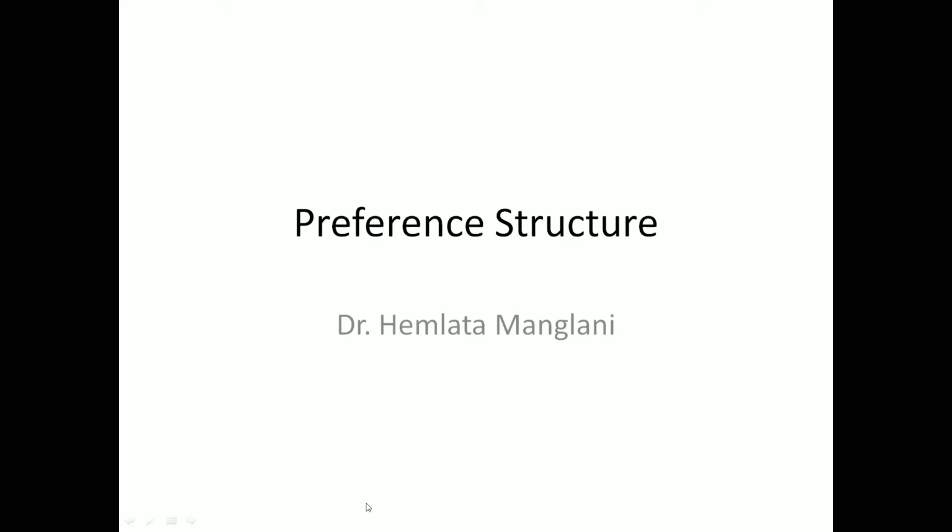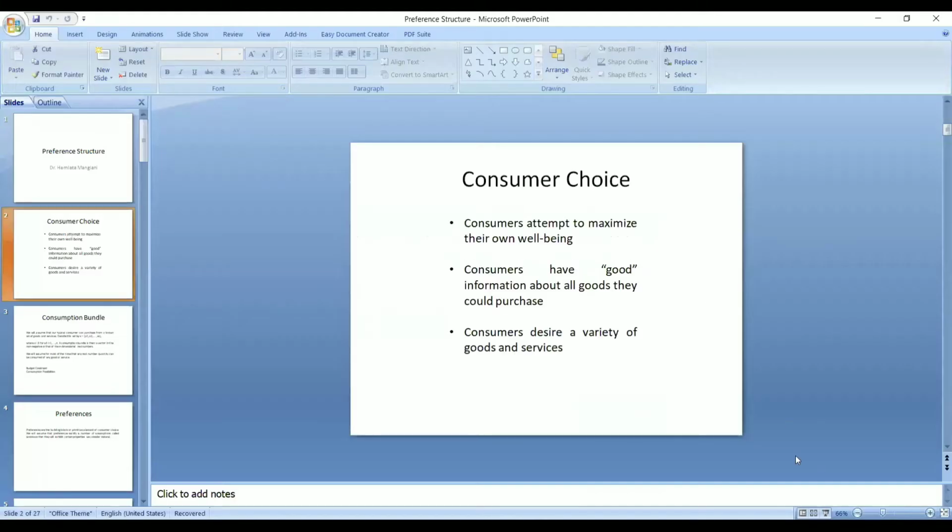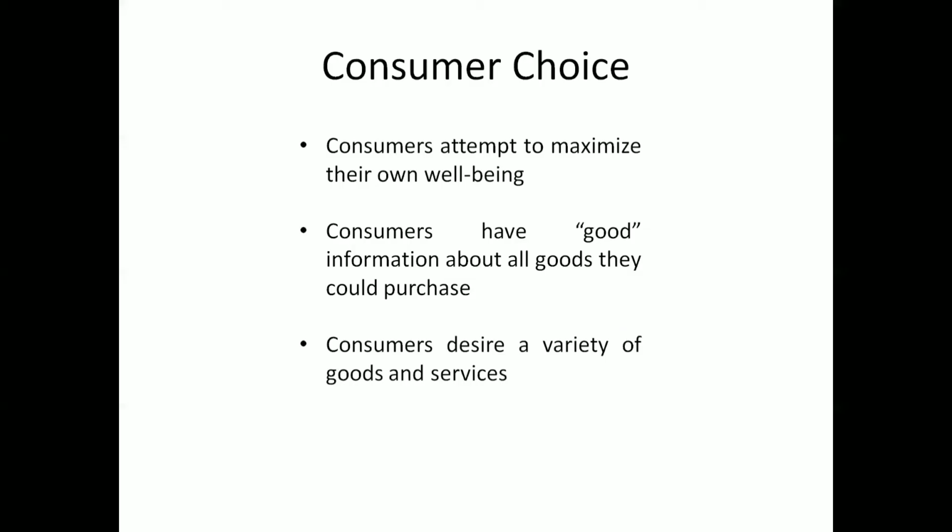So let's start first of all with what axioms we actually follow in this case. Okay. The consumer would reveal the choice. Consumer has to attempt to maximize their own well-being.